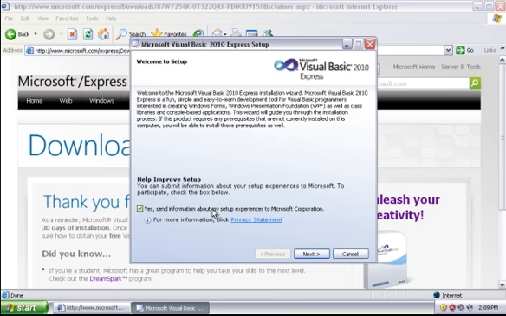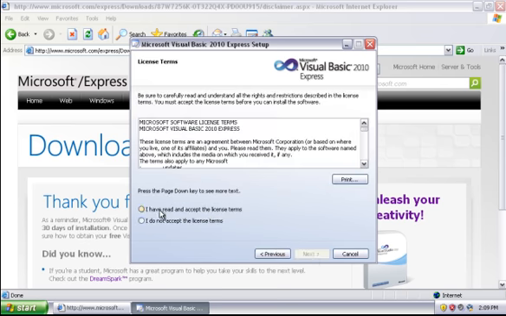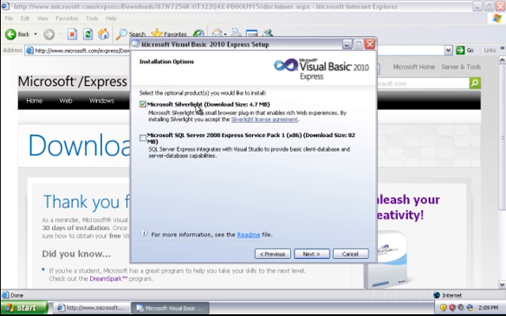You can keep this selected or deselect it. I'm going to deselect it. You don't have to though, it doesn't affect your performance. Accept the license terms, click next. Do download Microsoft Silverlight. We might touch on that a little bit later on, but you really don't have to if you don't want to. That's not part of the core programming language. You also don't have to download SQL Server, and I probably won't be doing much with that. But if you want to, again, you can.